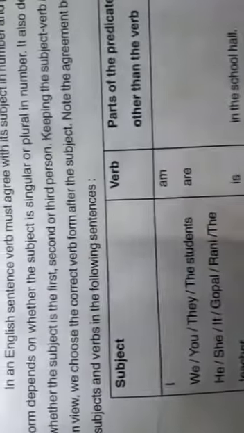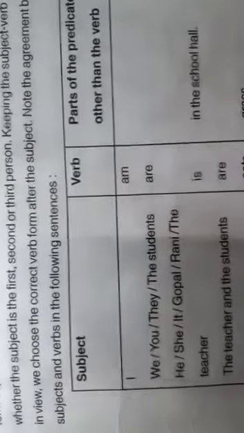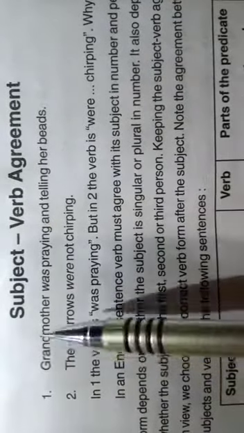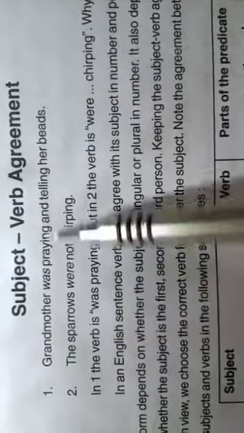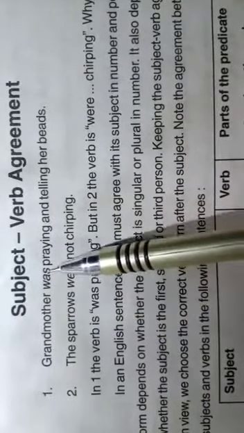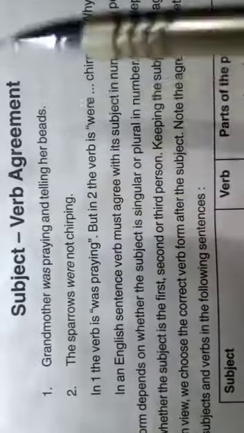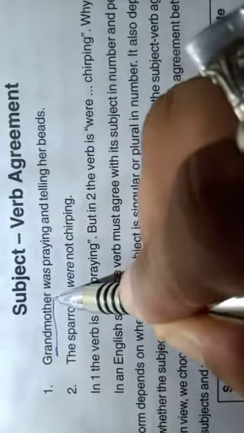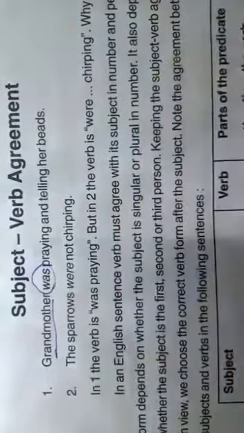Welcome to our new chapter, subject verb agreement. Look at this sentence. Grandmother was praying and telling her beads. Here grandmother is singular in number, so was is used.